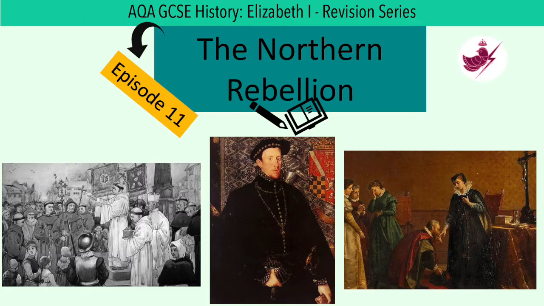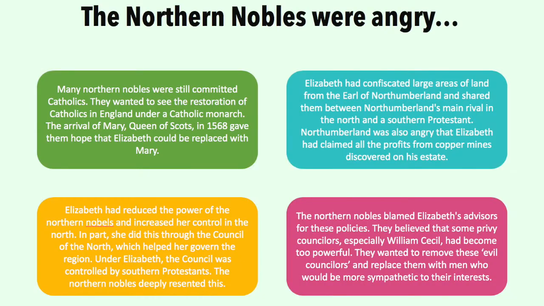This is episode 11 and we're looking at the Northern Rebellion. Many northern nobles were still committed Catholics. They wanted to see the restoration of Catholics in England under a Catholic monarch. The arrival of Mary, Queen of Scots, in 1568 gave them hope that Elizabeth could be replaced with Mary.